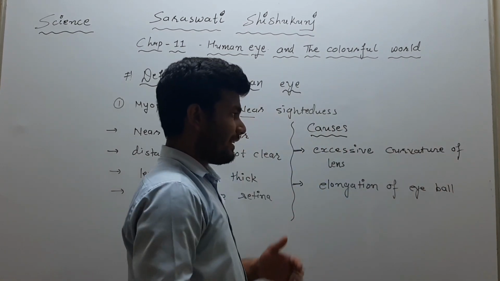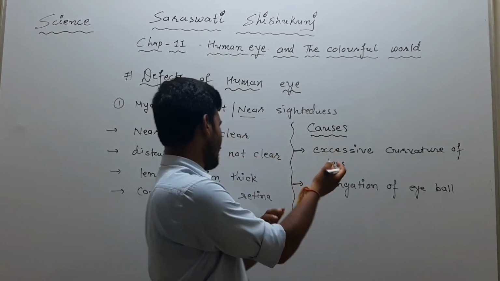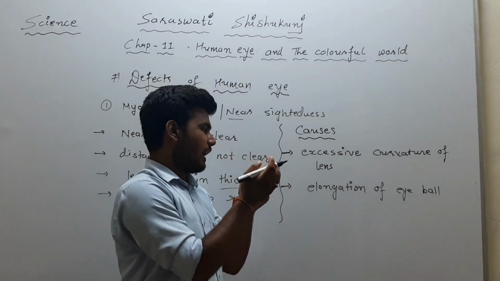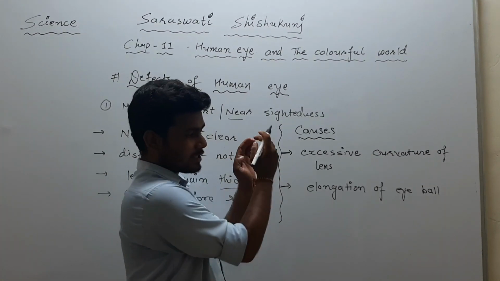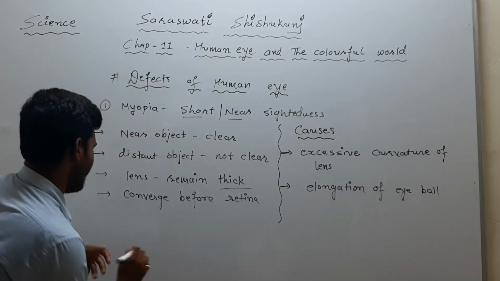Due to these two points, the excessive curvature of the lens means its curvature will be more because it will remain thick. And the elongation of the eyeball means the distance between the lens and the retina is more. So we can assume it like this.